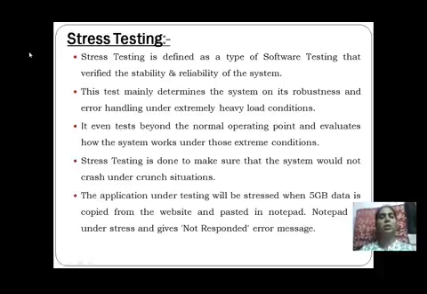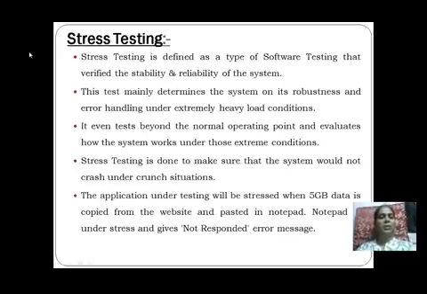So that is the crunch situation. What is the crunch situation? If the user is trying to divide any number by 0. So this type of thing will be handled effectively and efficiently by an application or by any program. So that is the stress testing.